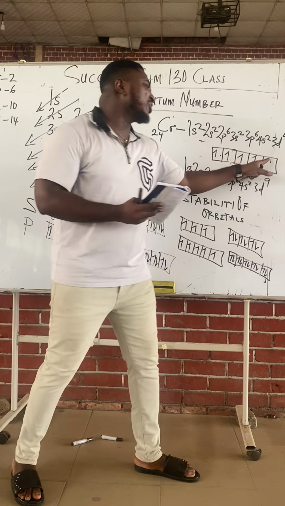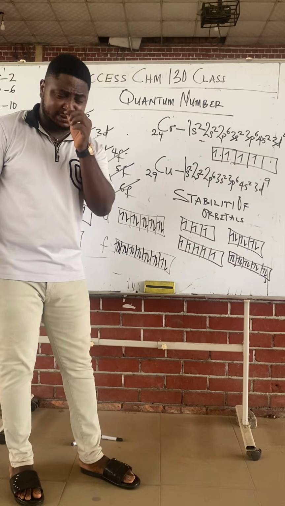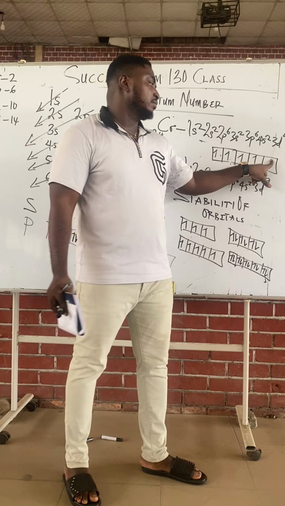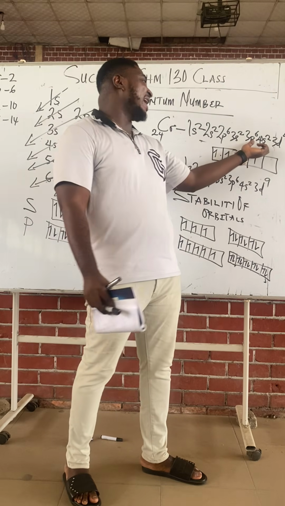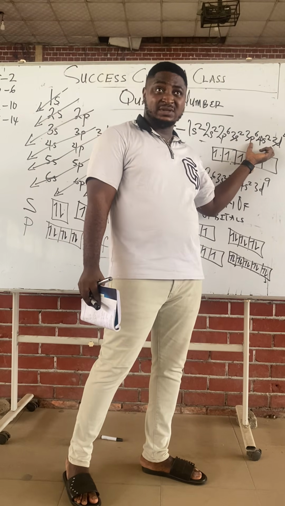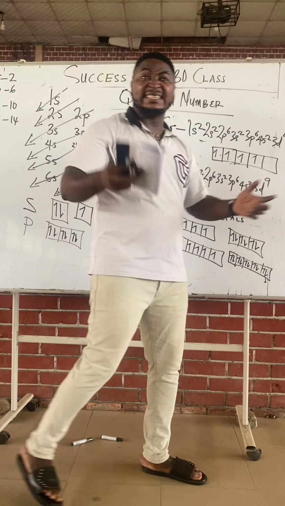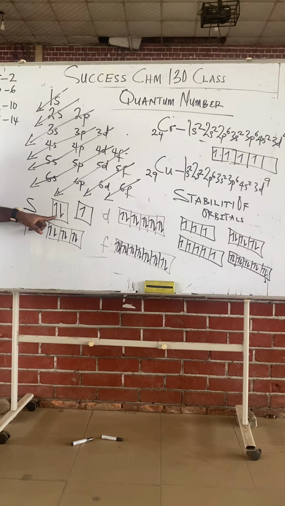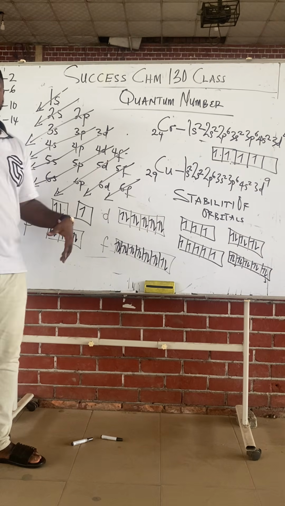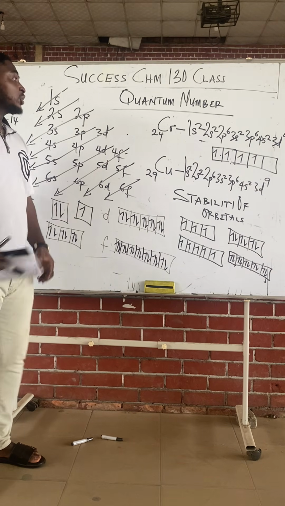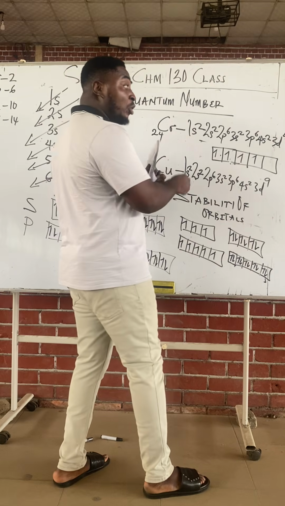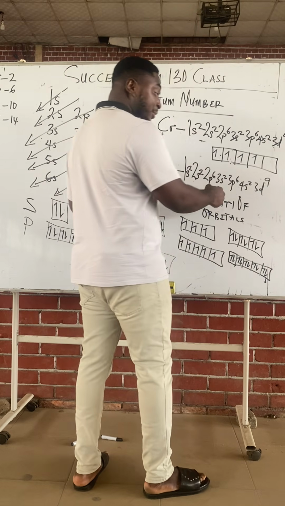Class, this d orbital just needs 1 more electron to be stable. And the s orbital beside d has 2 electrons. Even if you remove 1 from this s orbital, it doesn't affect s. Remember what I told you about s? If s has 2 electrons, it's okay. If it has 1, it's still okay. So there will be a transfer of 1 electron. This happens only in chromium and copper. I'll show you how it happens in copper.